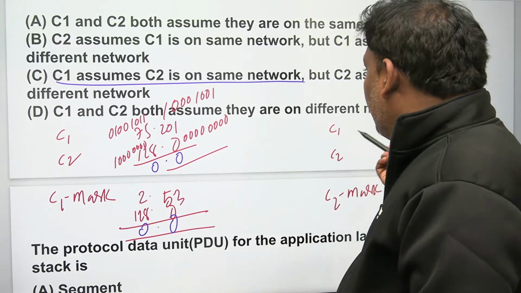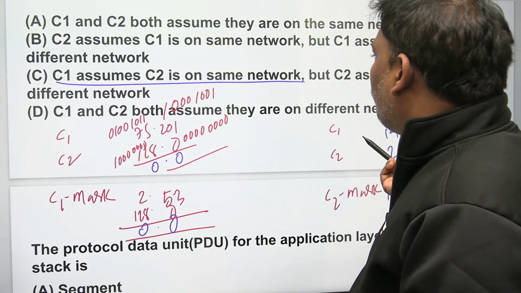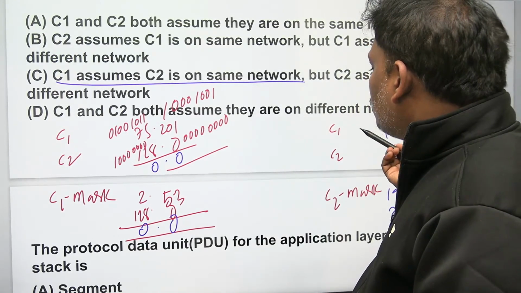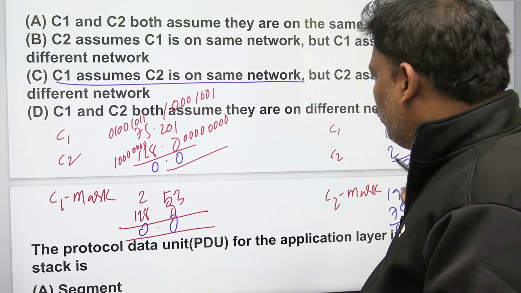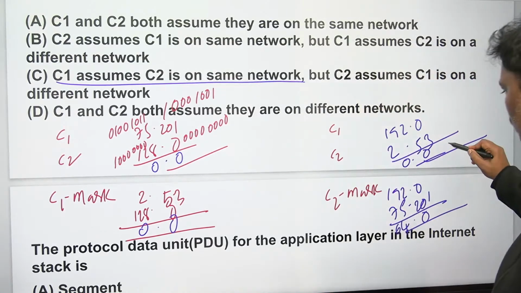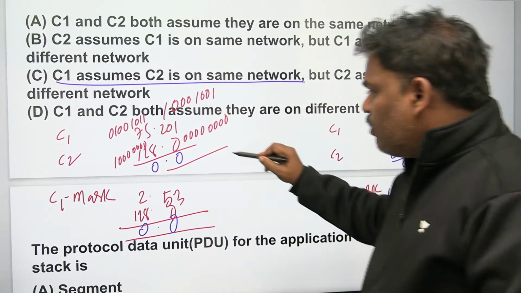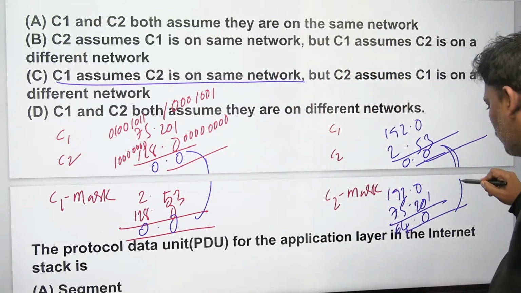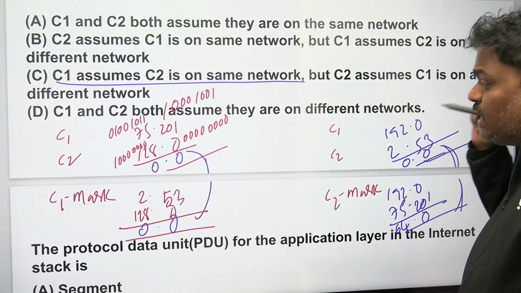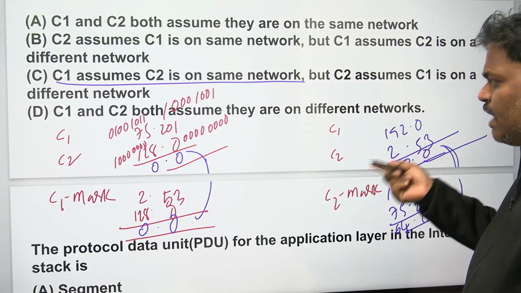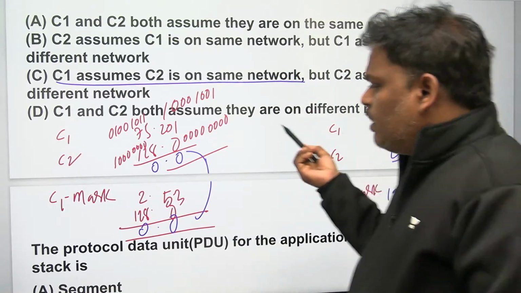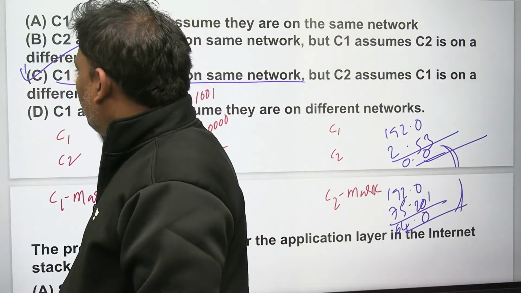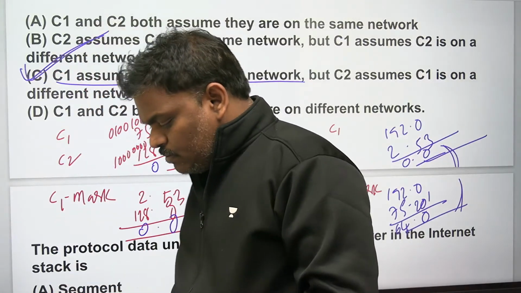So in the case of C2, if you do the AND operation with the C2 mask of C1 and C2, both are not the same. See, both are not the same. But with C1, both are the same. With the C1 mask, both are same. With the C2 mask, both are not same. Means C1 assumes C2 is in the same network, but C2 does not assume so. Answer is option C.